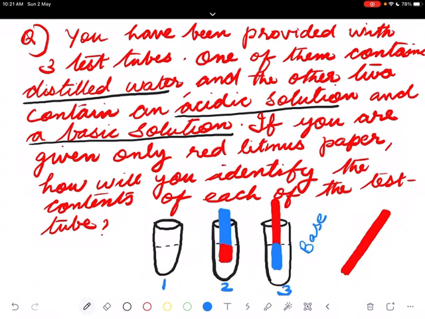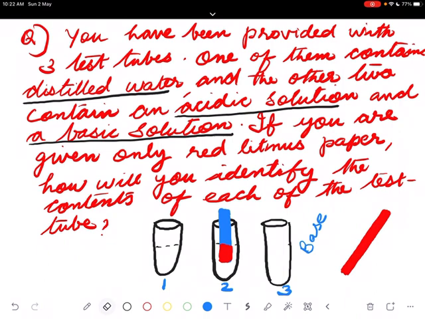So do one thing, you fully dip into this. Just push it down so that this entire thing will get changed into blue. So we have blue litmus paper in hand. Now that blue litmus paper you are dipping in the other two test tubes.